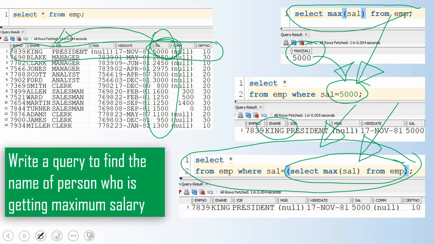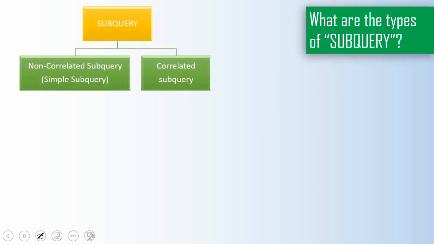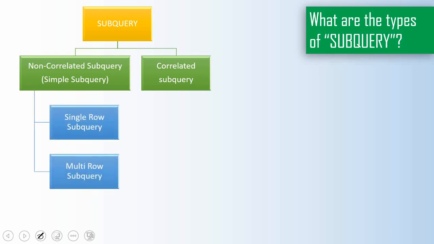Now let us see what all the types of subquery are. Depending on the number of values returned by the inner query, or the behavior of the inner query, subqueries are majorly classified into two types. One is called a non-correlated subquery, or sometimes a simple subquery. The other one is called a correlated subquery. The non-correlated or simple subquery is further divided into single row subquery, multi-row subquery and multi-column subquery.